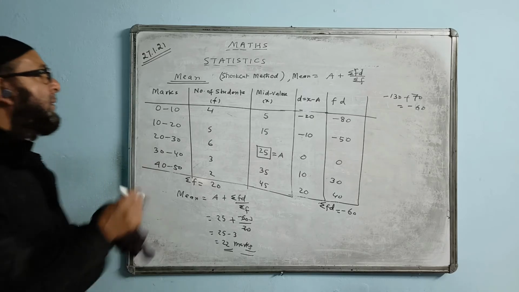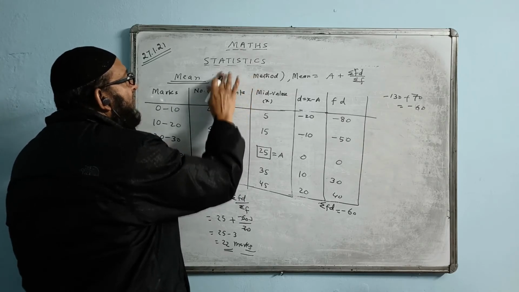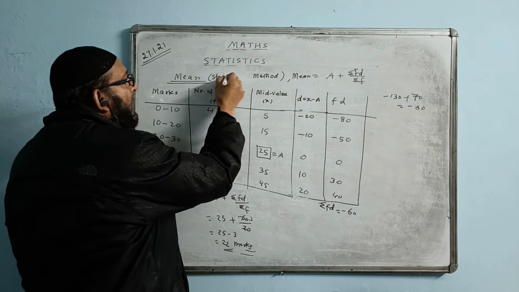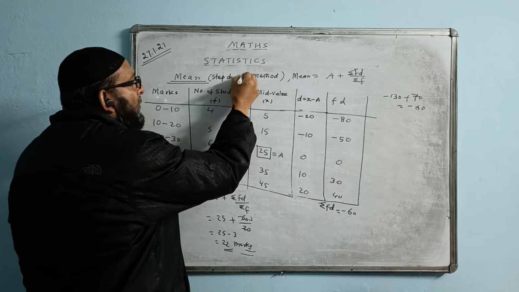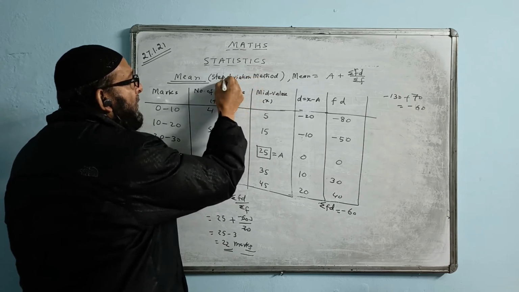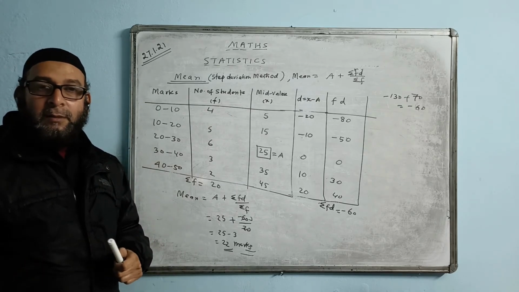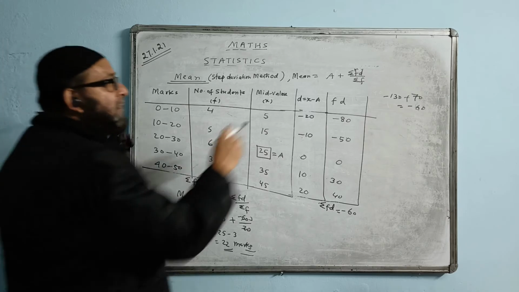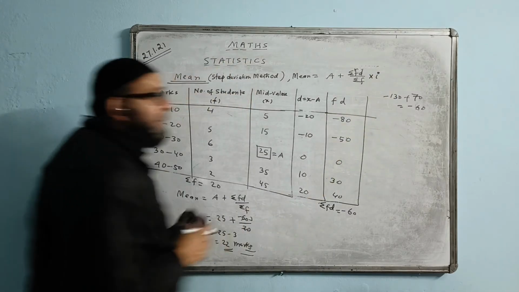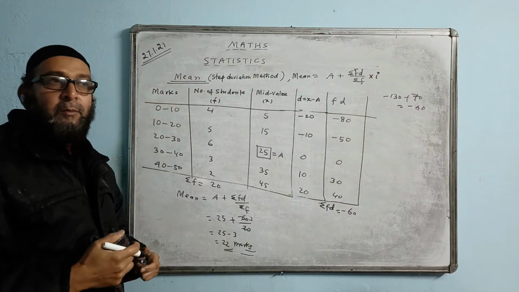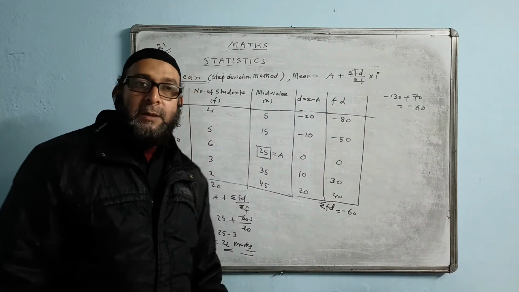Now you learn the third method of finding mean. The third method of finding mean is called the step deviation method. Similar type, so I'll just do this one. In the step deviation method, the formula slightly changes. A plus summation FD by summation F into I also we will do. Into I, in the step deviation method. It is like a shortcut method only, but we will write here into I. The rest of the thing remains the same.